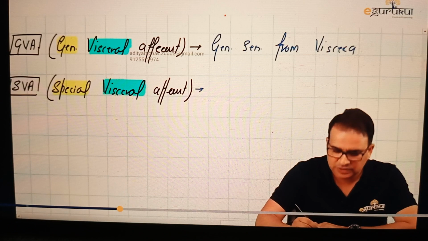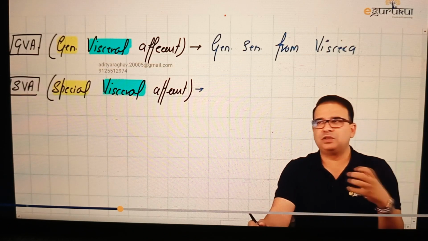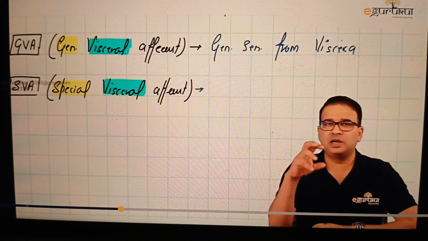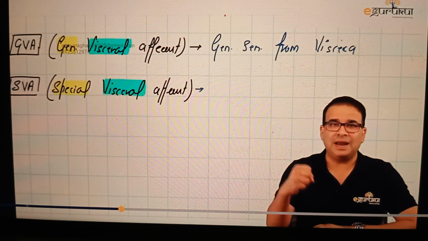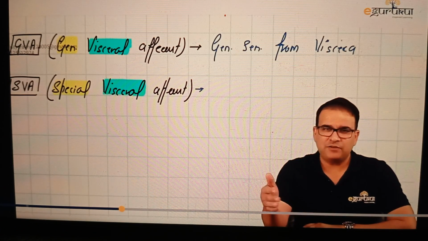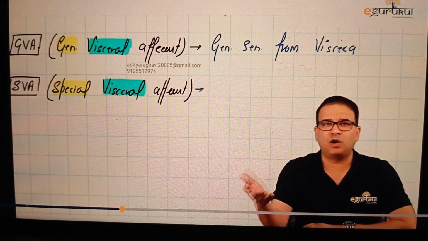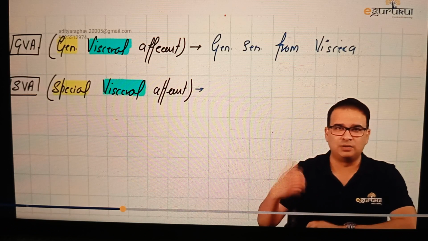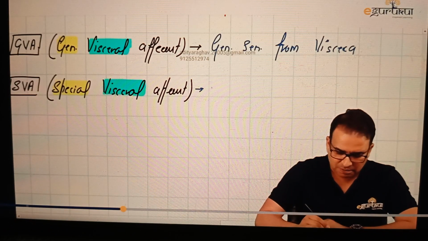Now you also have to understand the word viscera here, because if somebody says the word viscera in front of you, we think viscera means internal organ. Yeah, viscera is usually the term we use for the internal organ, but here viscera is actually denoting the endoderm. If something is developing from the endoderm, then we're using the word viscera for it. If it is derived from ectoderm or from mesoderm, we're calling it body wall or somatic. So whenever I say the word viscera here in the afferent column especially, think about it must be developing from the endoderm.